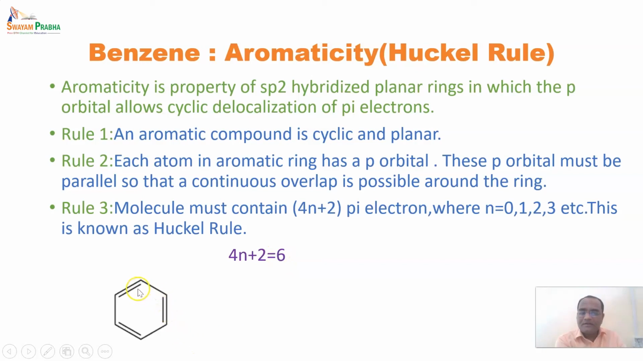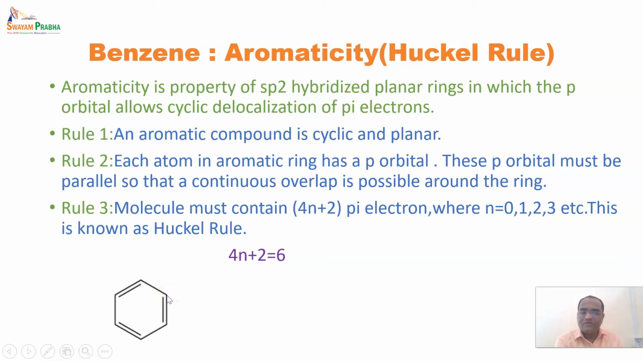Here you can see that there are 3 pi bonds. Each bond consists of 2 electrons, so there are a total of 6 electrons for 3 pi bonds. Earlier we also discussed that all the bonds which form the ring are sigma bonds, right? Whenever it comes to a double bond, one is a sigma bond and the second one is a pi bond.